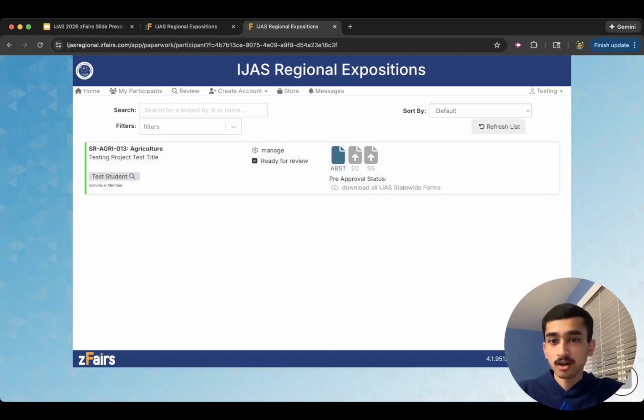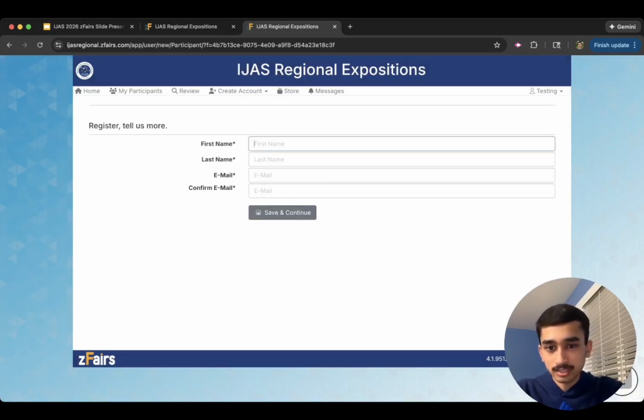Now, in terms of this create account tab here, you can go to create account and click participant. This will allow you to actually go ahead and register students. So let's say they're not able to do it individually. This is also an option for you to go and create their accounts manually.